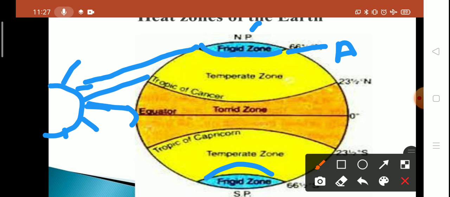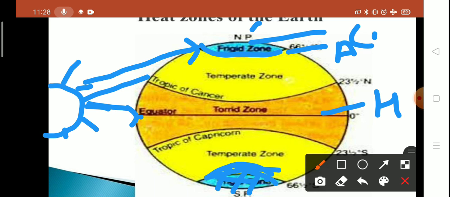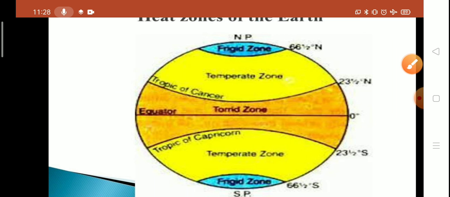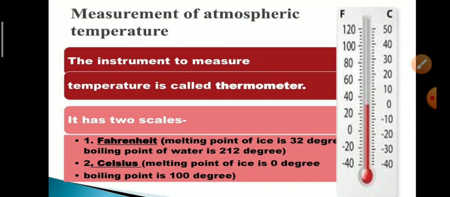Maximum insolation is at the equator and minimum insolation at the frigid zone. Why? Sun rays are slanting here, and the frigid zone is the coldest part of the earth. The torrid zone is the hottest part of the earth, and the frigid zone is the coldest. So these are the heat zones of the earth.